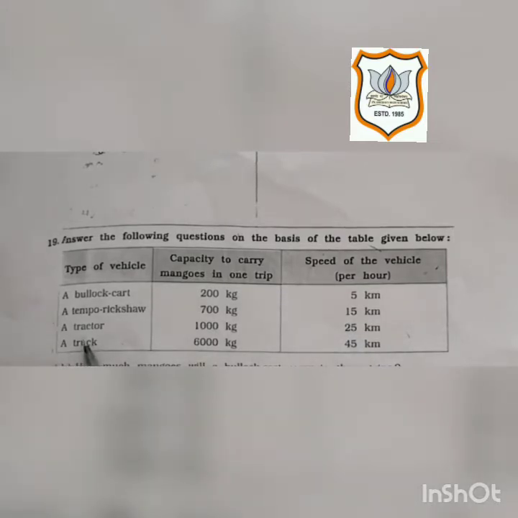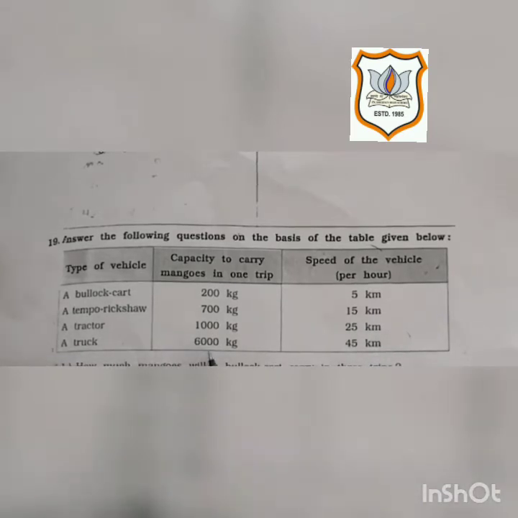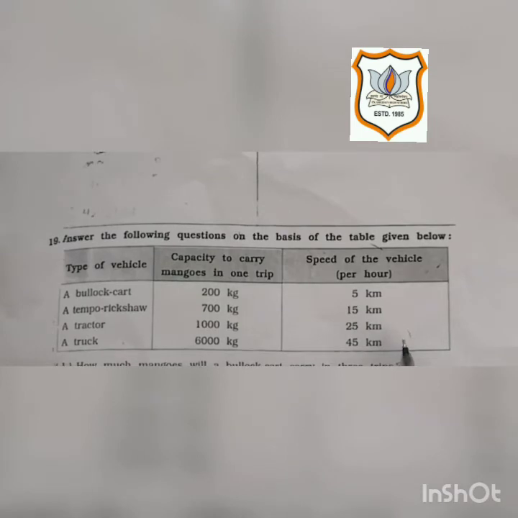Third is a tractor, which carries 1000 kilograms in one trip, and the speed of tractor is 25 km per hour. Last, truck. Truck carries 6000 kilograms of mangoes in one trip, and the speed of truck is 45 km per hour.